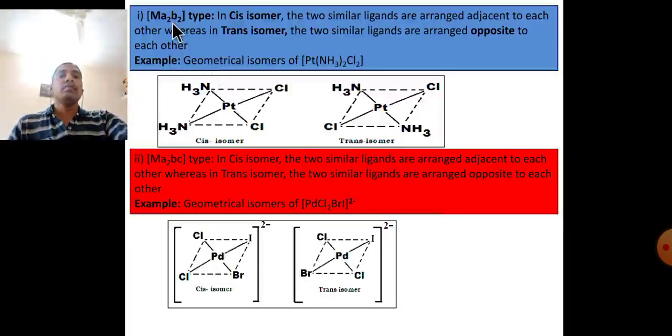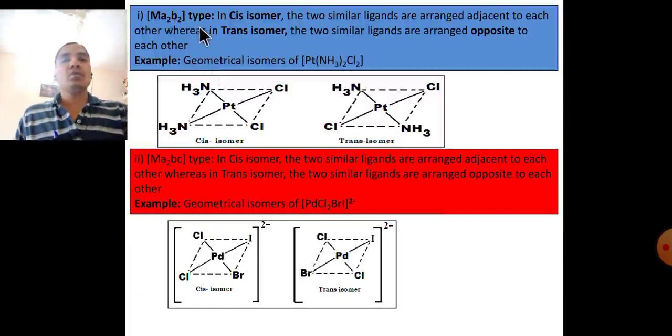First type, metal A2B2 type. In the cis isomer, the two similar ligands are arranged adjacent to each other, whereas in the trans isomer, the two similar ligands are arranged opposite to each other.